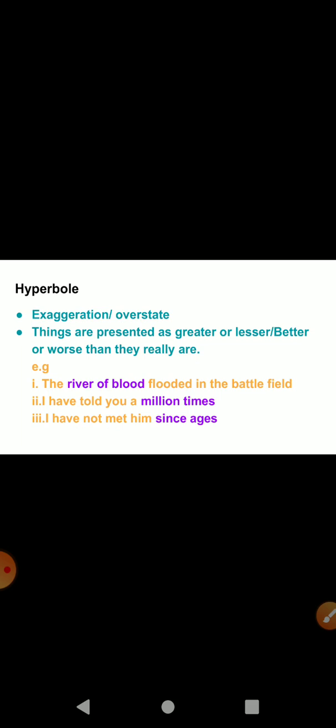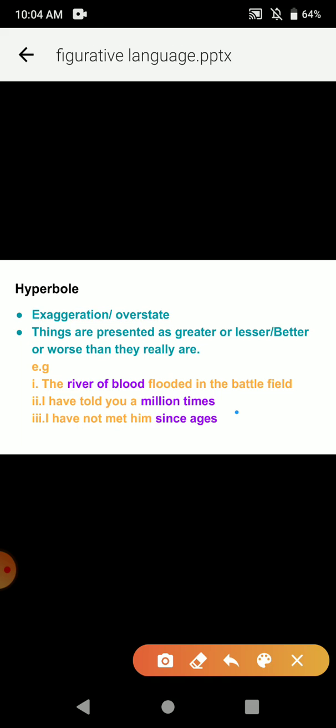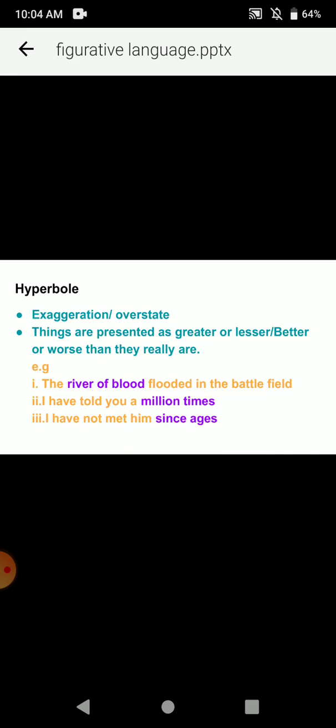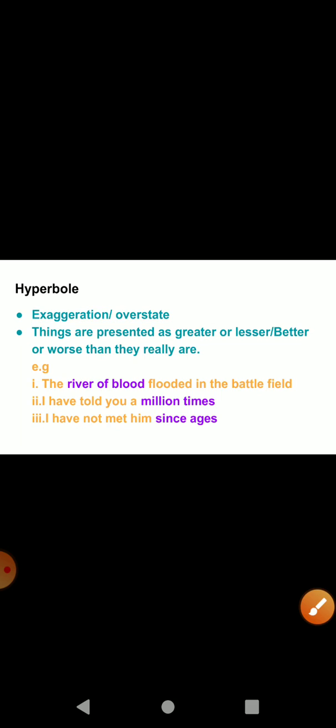Then coming to the third example, I have not met him in ages. It means it has been a long time since I met him. So, saying it in a different way, these words are being used in order to exaggerate this statement. So, this is extreme exaggeration of ideas to lay emphasis or catch the reader's attention.